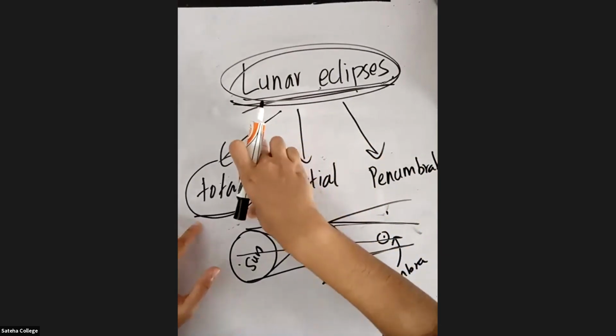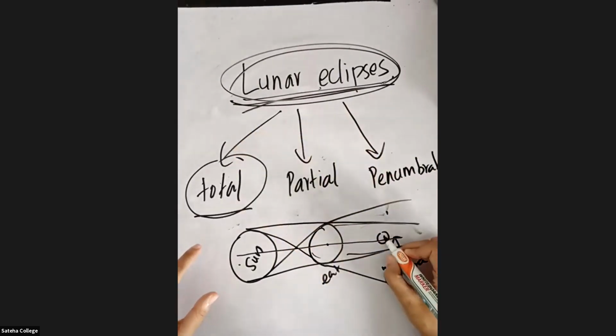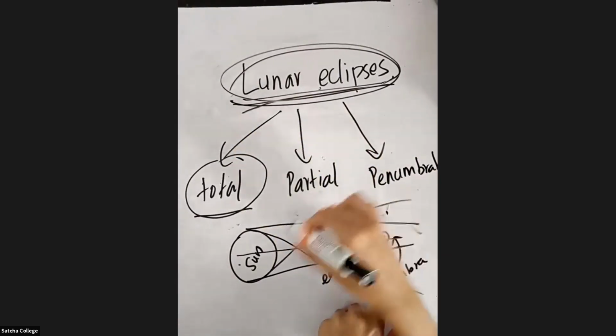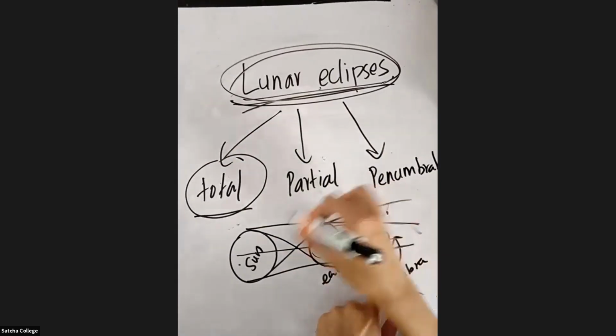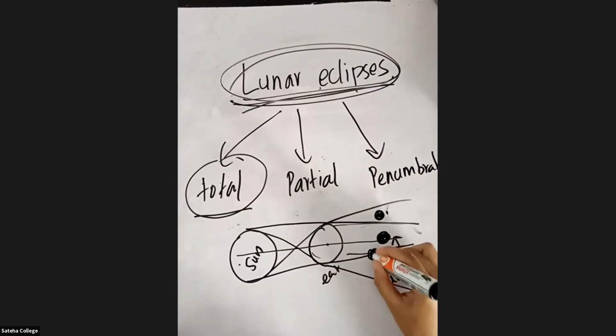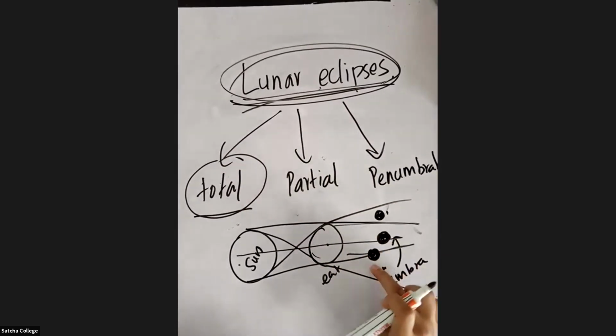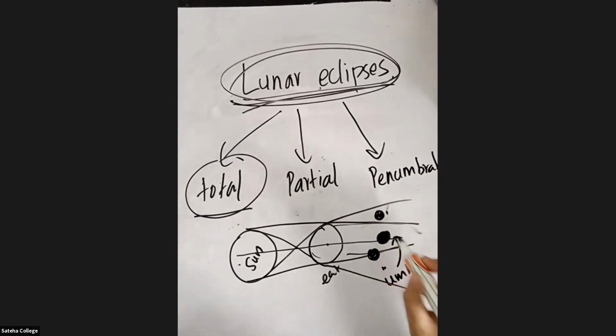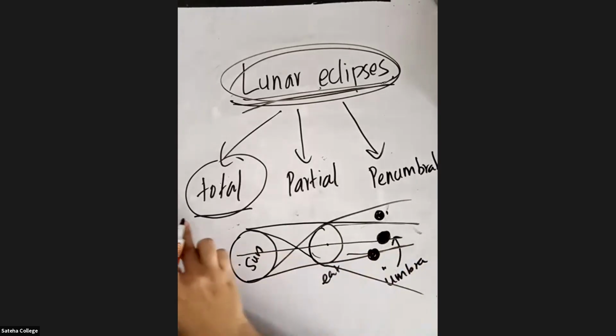Then total lunar eclipse. Now this moon is rotating around the Earth, so the moon can come here, or the moon also can be half in the umbra and half in the penumbra. The moon can be like this, right? So if the moon is completely in the umbra region, you call it a total lunar eclipse.